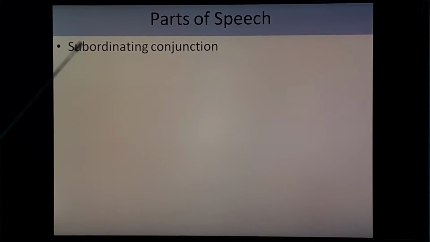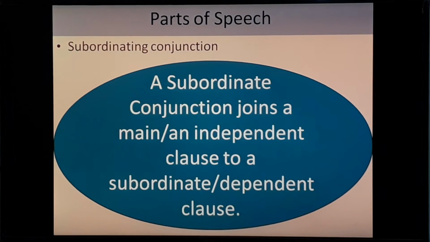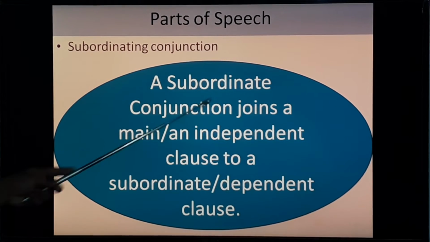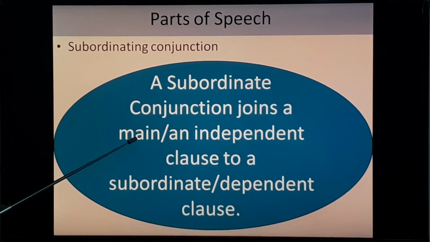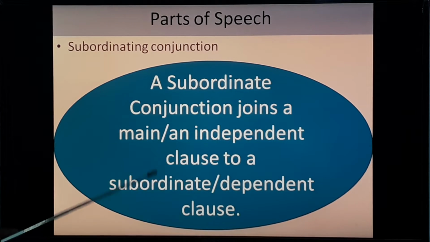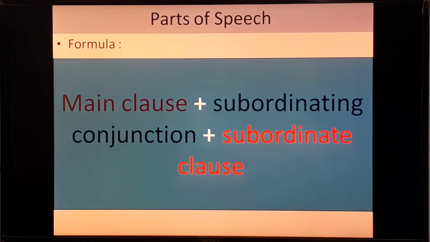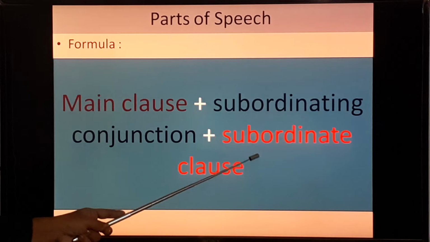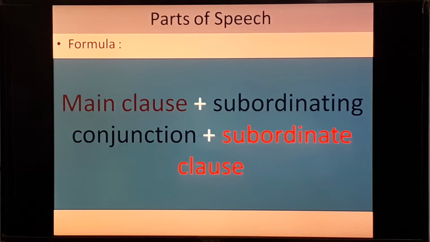Let's see subordinating conjunction. A subordinate conjunction joins a main or an independent clause to a subordinate or dependent clause. Let's see the formula. Main clause, then we have to write subordinating conjunction, and then subordinate clause will come.